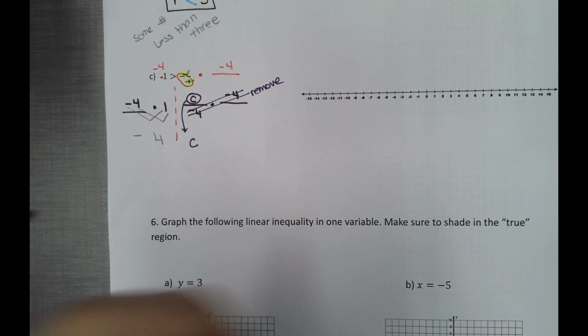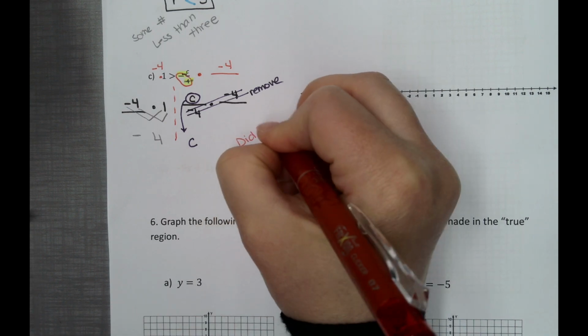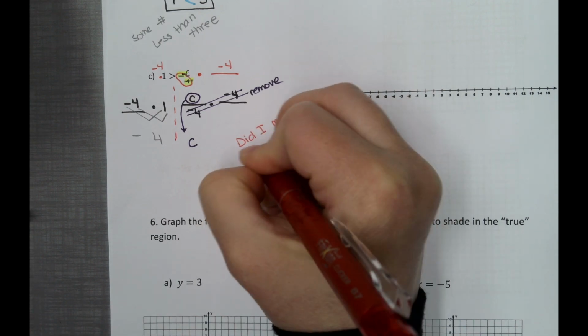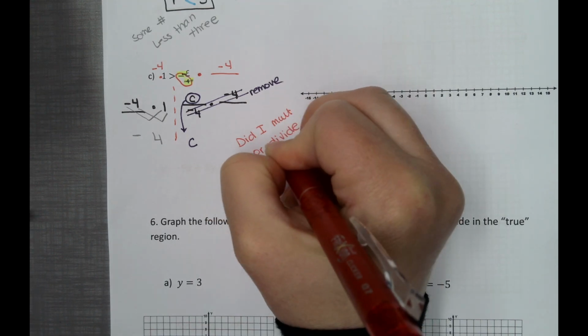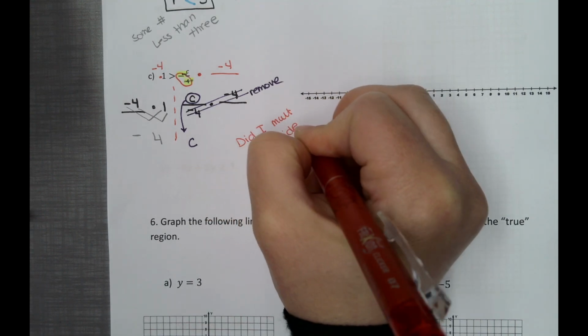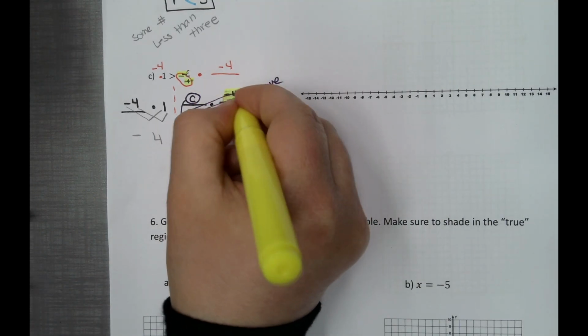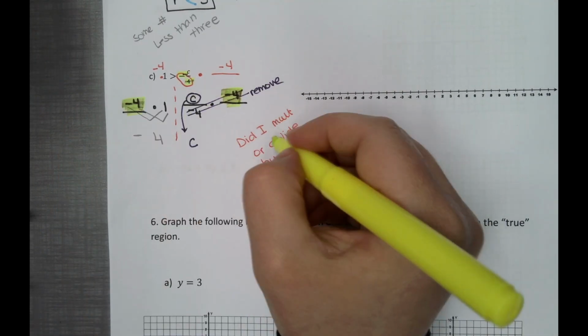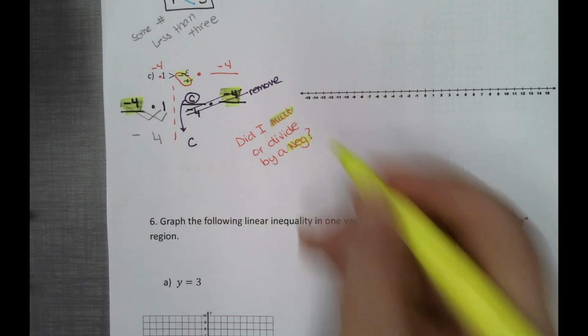And again, don't forget, you have to ask yourself a question. Did I multiply or divide by a negative? If you take a look at this step, we actually did multiply by negative.